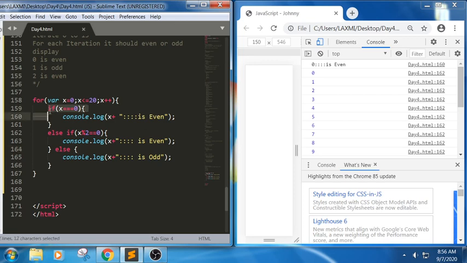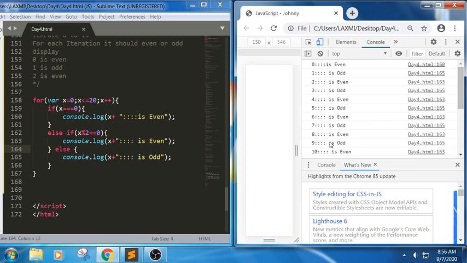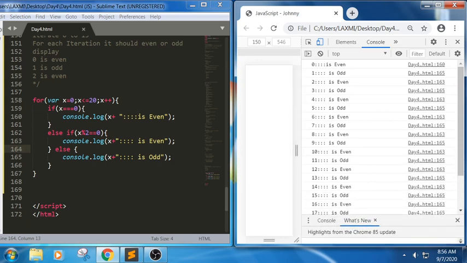First it will check if it is 0, it will print even. If it is divisible by 2, it will print as even, or else it will print as odd. See here, yes, we got it. So this is how we have done a small snippet. We have so many logical questions in the playlist for the channel. You can check, there are a number of examples based on different interview questions.